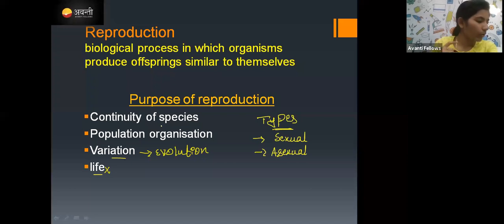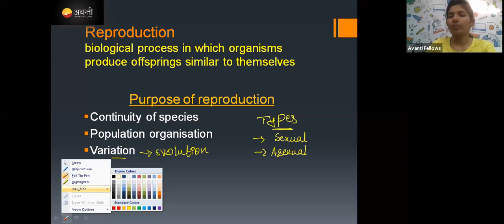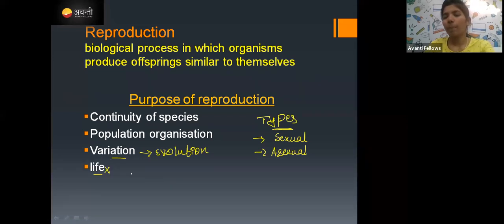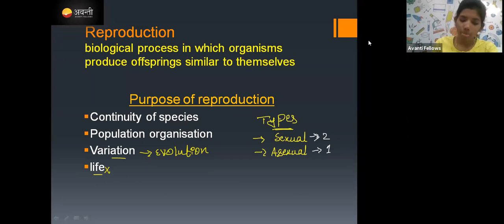So there are two types of reproduction. One is sexual reproduction, and the second one is asexual reproduction. Sexual reproduction means there are two parents involved, whereas in asexual reproduction only one parent is involved. We will see this in detail in the coming slides. For now, just remember there are two types of reproduction: sexual and asexual.